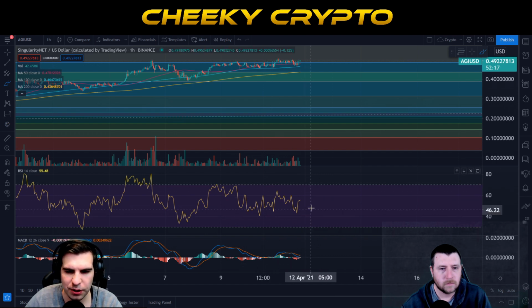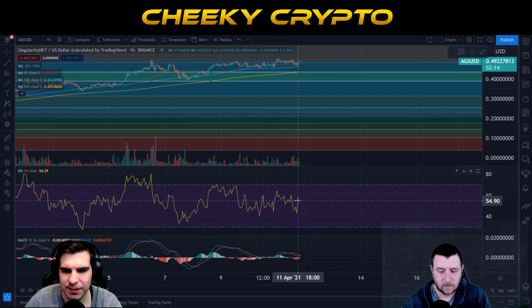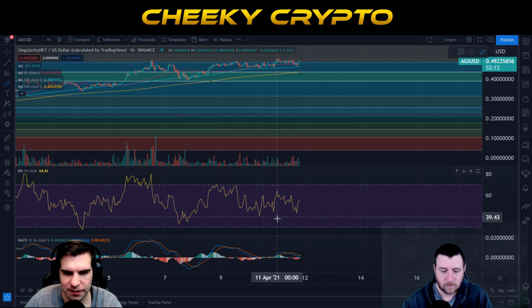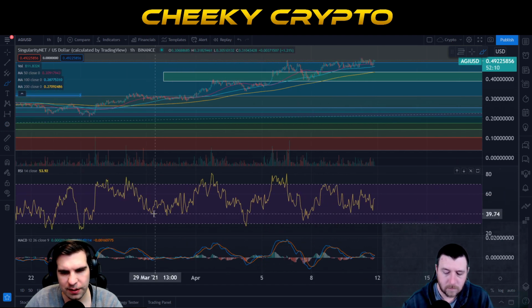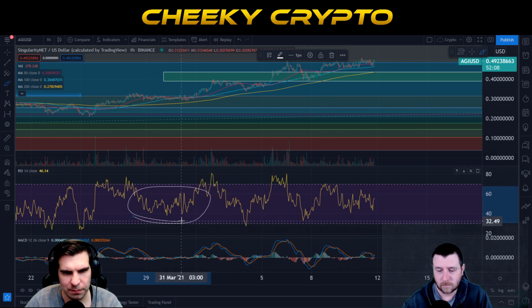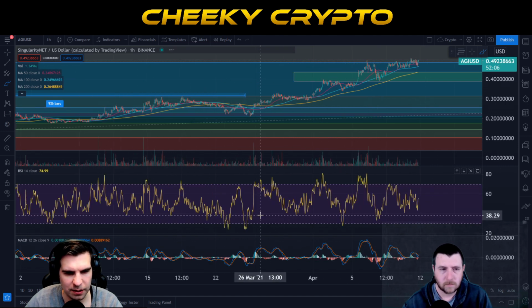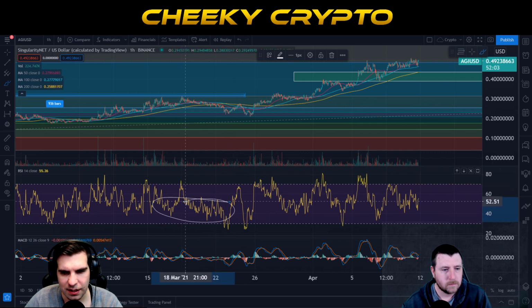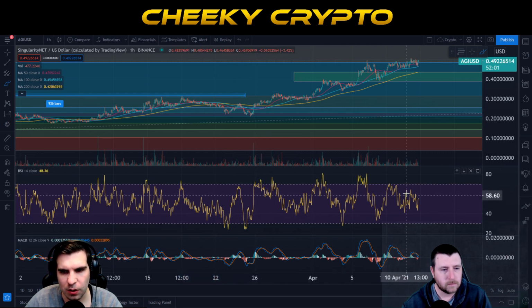So the RSI is in a pretty good spot, lots of room to grow upside, but also lots of room to grow to the downside. Now, if we zoom on out, we can see what normally happens when we hover around the middle here. We do end up kind of spiking back up again. But obviously, you can go in either direction depending on what happens within the market. So we want to be careful.